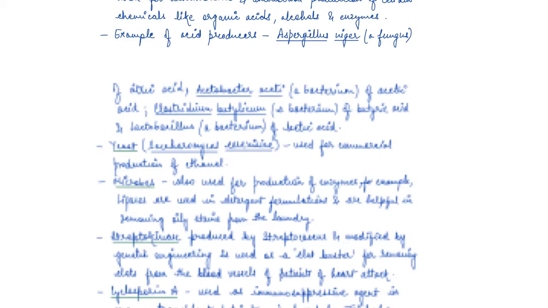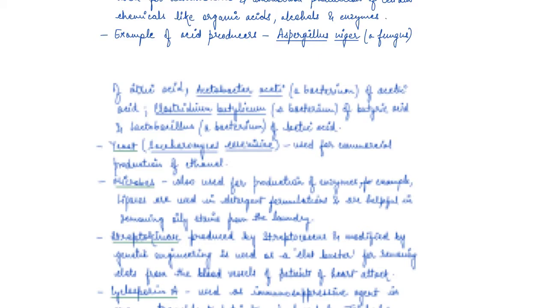We have streptokinase, which is produced by streptococcus, and this is modified by genetic engineering and is used as a clot buster. So if we have to remove clots from patients with blockage, right? Blood vessels are blocked. Now we use the streptokinase enzyme, which is produced by streptococcus, and we modify it by genetic engineering, and we use it as a clot buster.